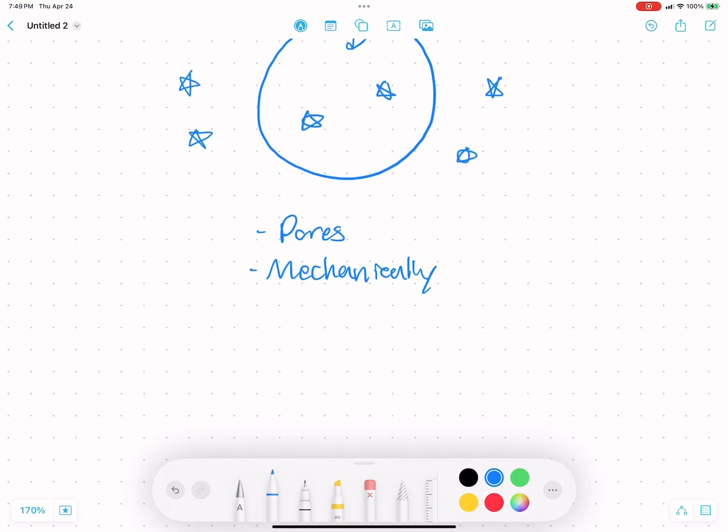And those channels will open and close depending on mechanical forces in the cell, like what is the size of the membrane? Is the membrane being pulled tight, or is it loose and swollen? There's also chemically gated pores, also called ligand-controlled gates, and these are how neurotransmitters are received. These gates will open when the correct substrate or ligand binds to a receptor.